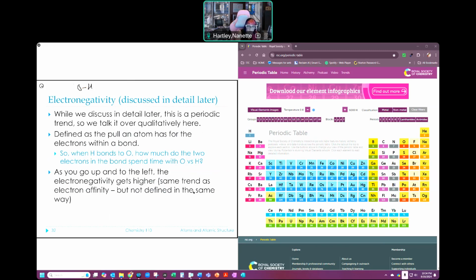So we're talking about within a bond. It's not an individual atom. And as I go up and to the left, the electronegativity gets higher. So it's the same trend as the electron affinity. It wants those electrons more, so it's going to pull it in more. But it's not defined in the same way. So it's the same trend, but not defined the same. Okay? It's much more favorable to be over here as a fluorine wanting to pull those electrons toward me and not give them. Okay?